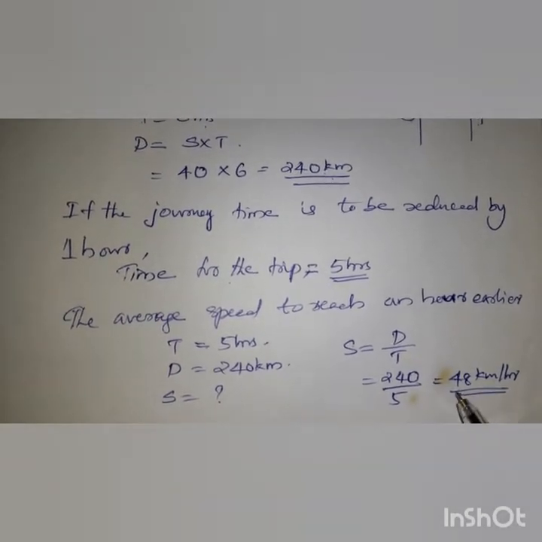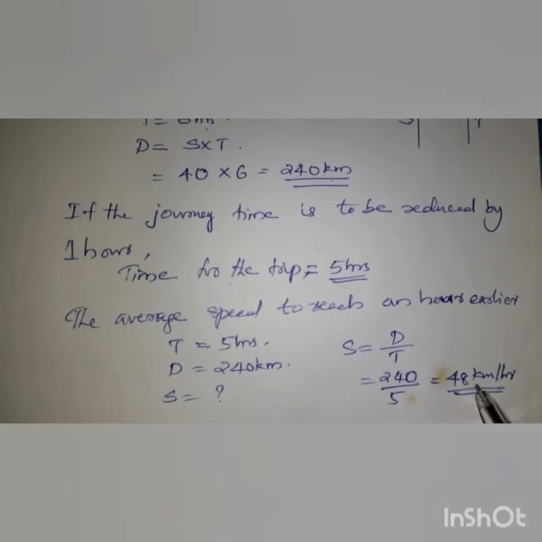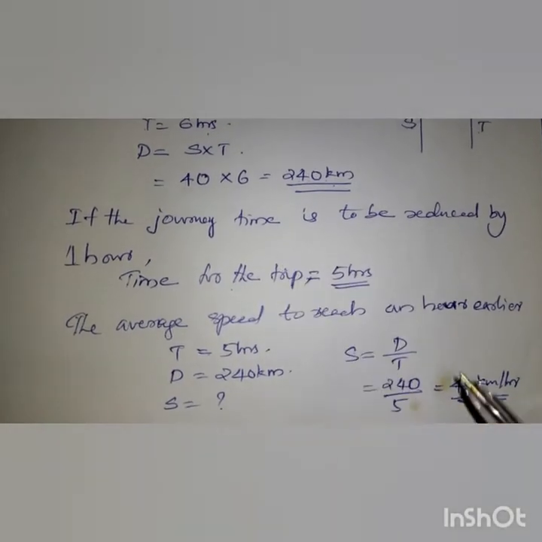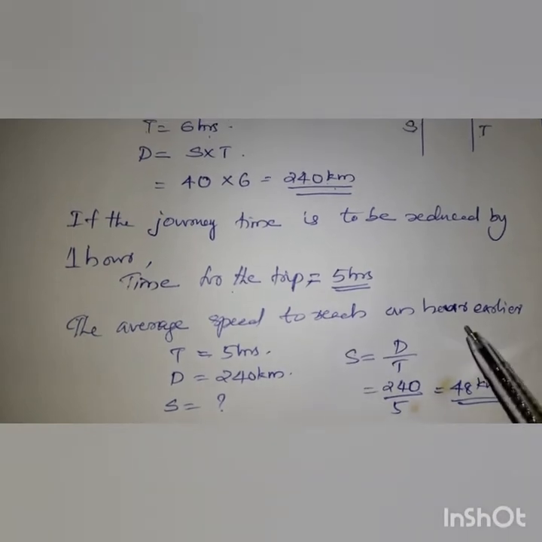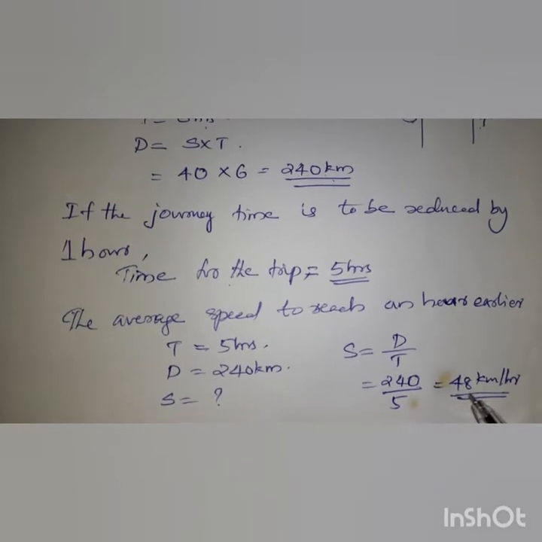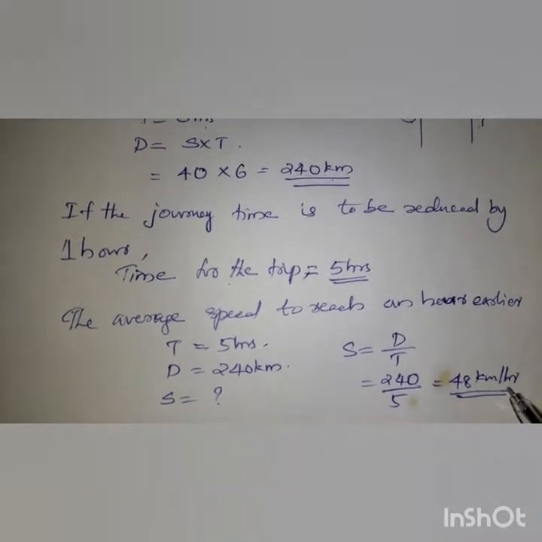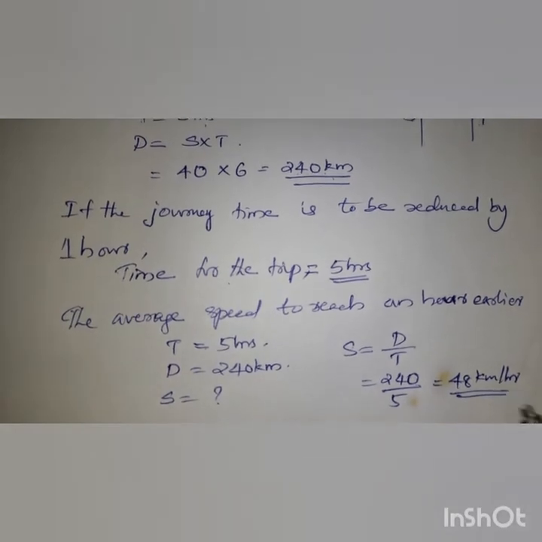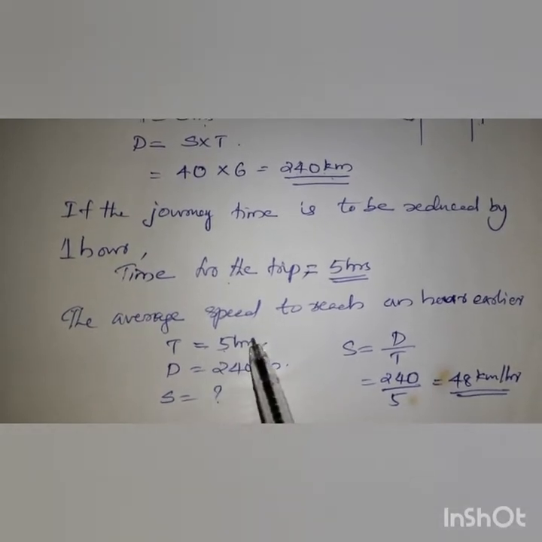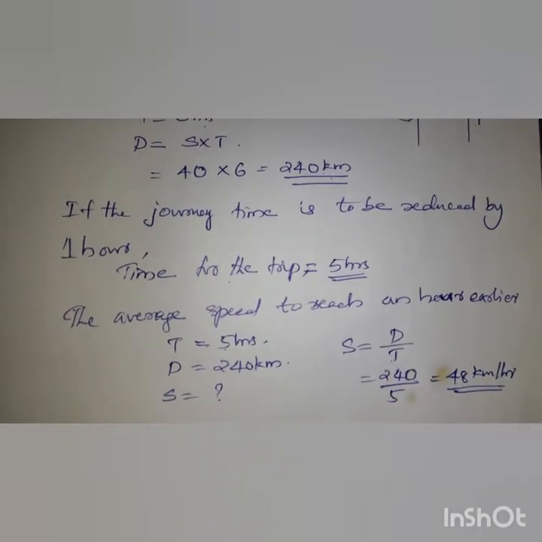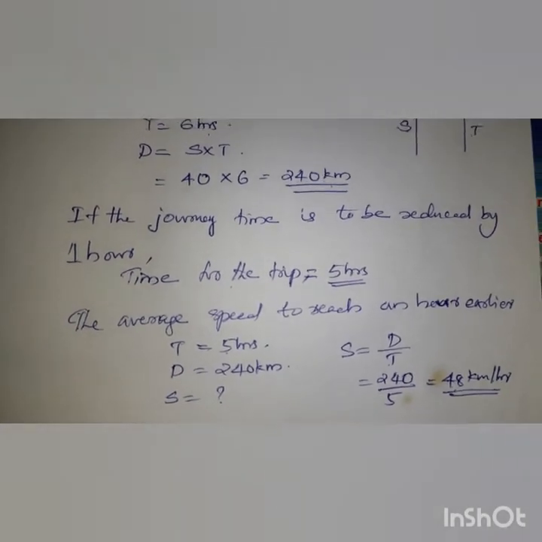It increased by a speed of 8 kilometers. Before it was 40, and we have to reach 1 hour earlier, so we have to increase the speed from 40 to 48 km per hour. Speed is 48 km per hour, time is 5 hours, 1 hour is reduced, distance is 240, and speed equals distance by time, so it is 48.